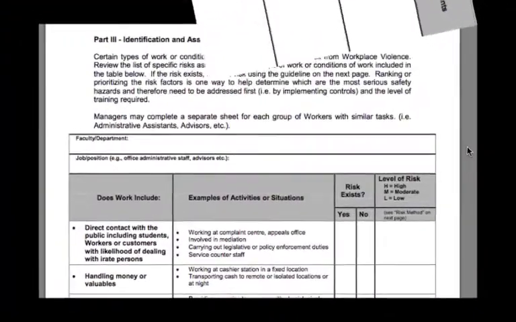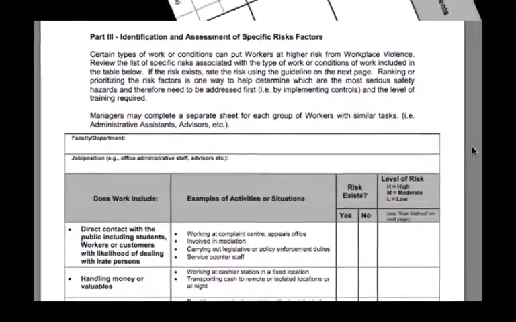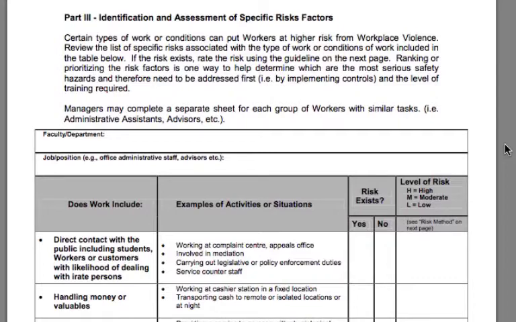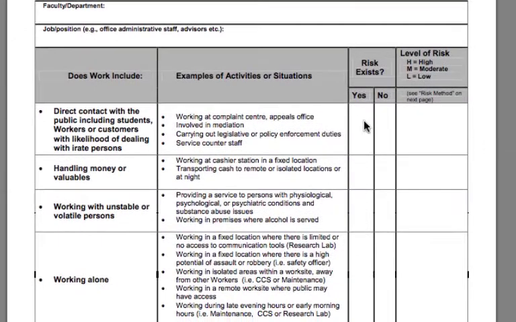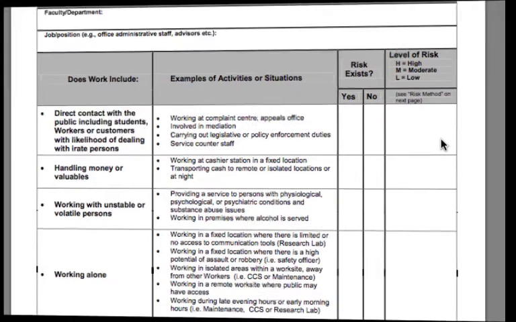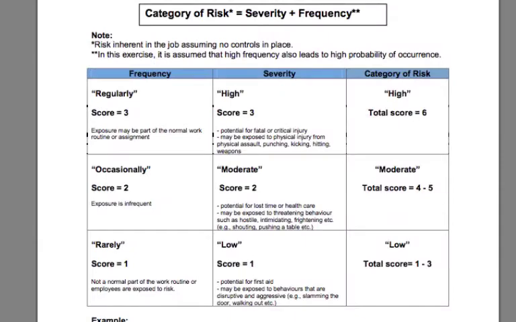Part 3. Identification and assessment of specific risk factors. This area looks at types of work and conditions that may pose a risk. In this section, you are to review the list of specific risks. If the risk exists, indicate so by checking the Yes box. If it does not exist, check the No box. If the risk exists, rate it as high, moderate, or low. For details on risk categories, please refer to the chart on the last page of the worksheet.